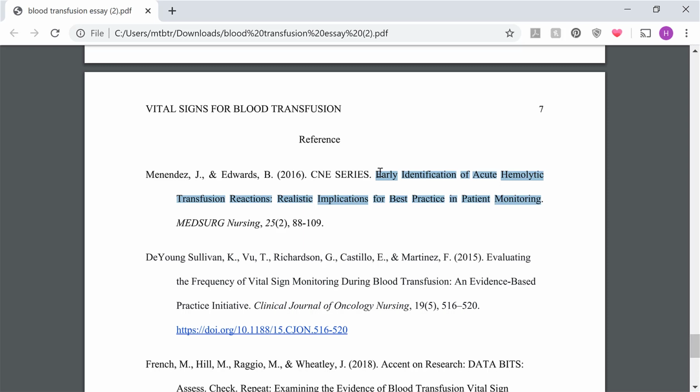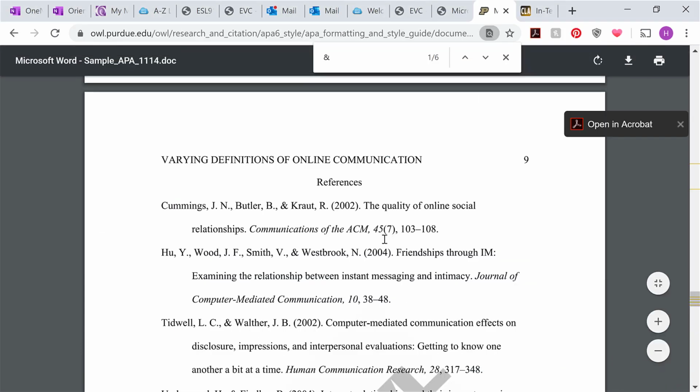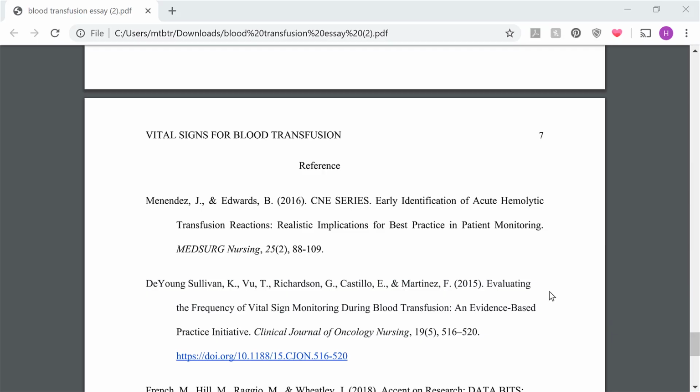Just going back to our sample student essay, you'll see that the article title only has the main word capitalized, and then everything else is lowercase. And then here's the spelling for the title of your references list.